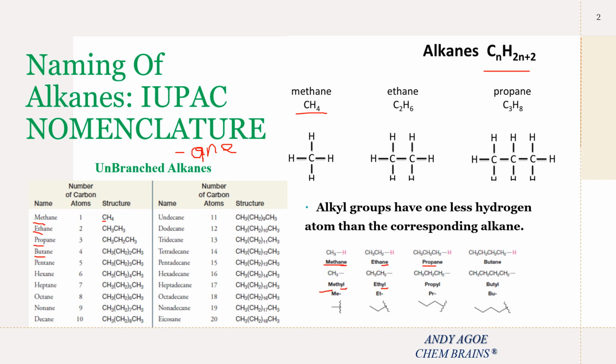Pause your video and please give a try for butane. Great, I know you had it. We say butyl. So if hexane loses one hydrogen and becomes a substituent, we now call it hexyl. The same thing applies to heptane. We say heptyl. So the list keeps going and going.